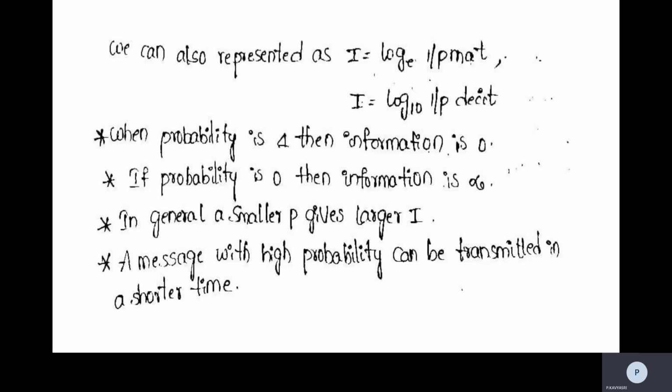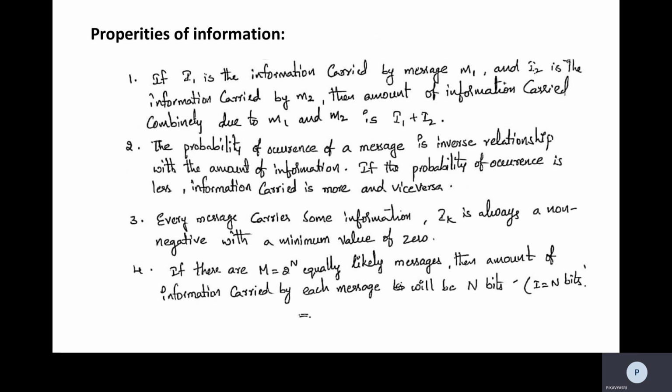And as I said now, whenever the probability is 1, the information is 0, and whenever the probability is 0, the information is infinity. In general, a smaller P will give a larger I. It means whenever we have a smaller probability, it carries larger information. A message with a high probability can be transmitted in a shorter time. So that is about the information definition.